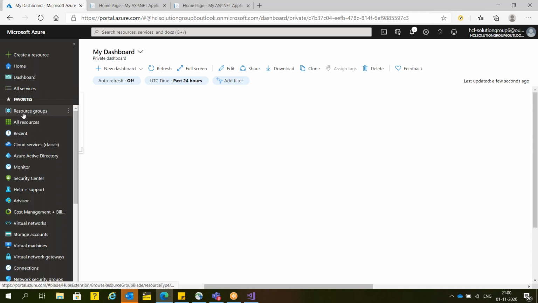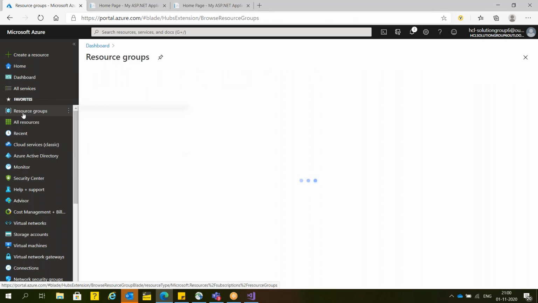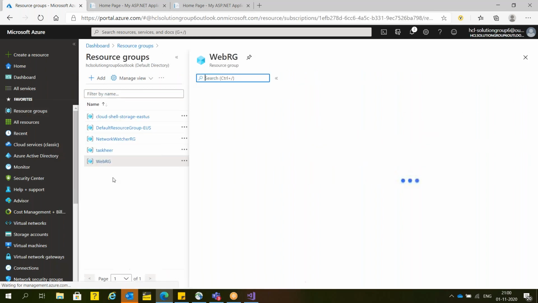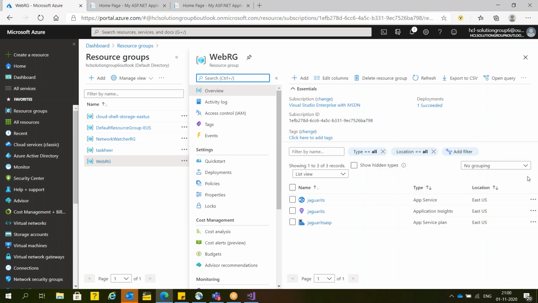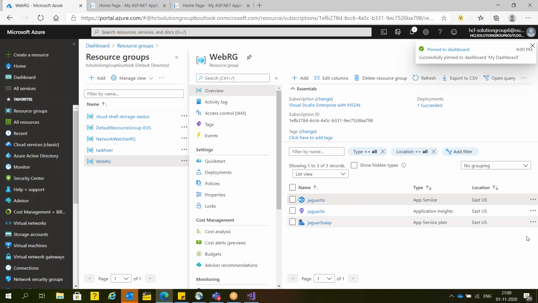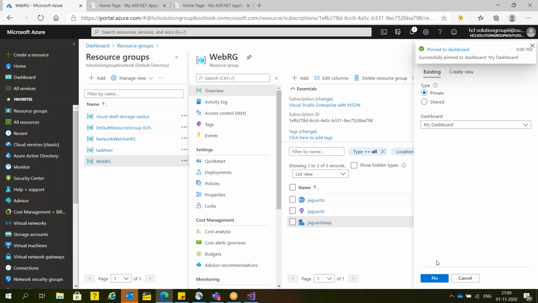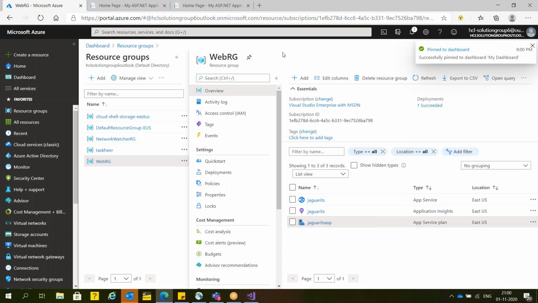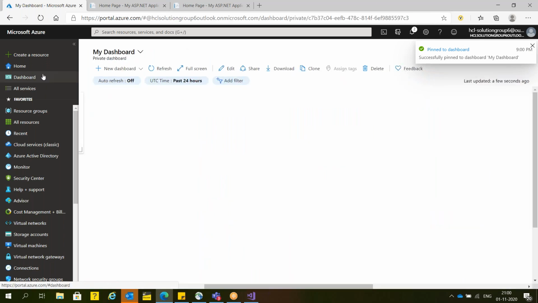Now finally, I'm going to click on resource group, WebRG. Here we have 3 resources available. I'm going to pin these 3. Pin where you want to create. For this type of website, if you're looking for a new dashboard, that is also possible. Here you can create a new dashboard. But what I'm doing, I'm going to pin on the existing dashboard, which is my dashboard. Third also, my dashboard. This is dashboard.